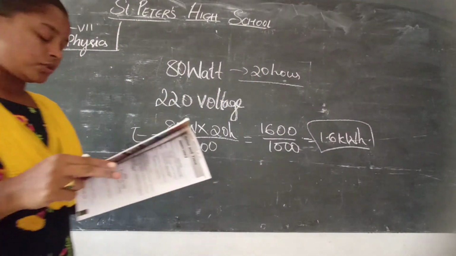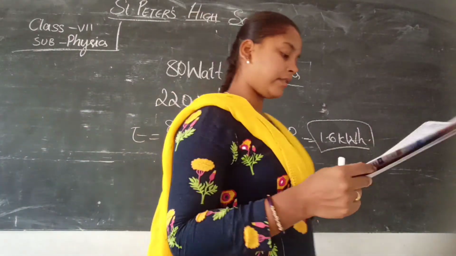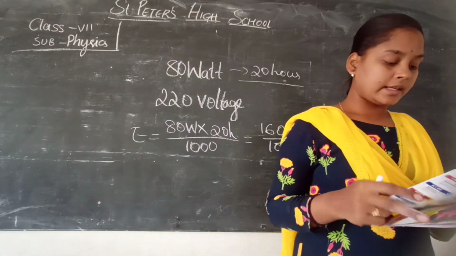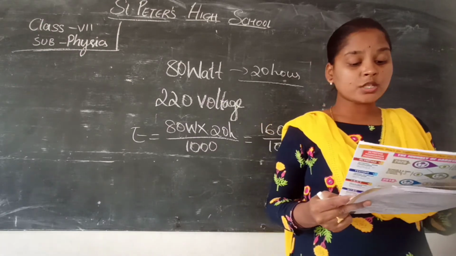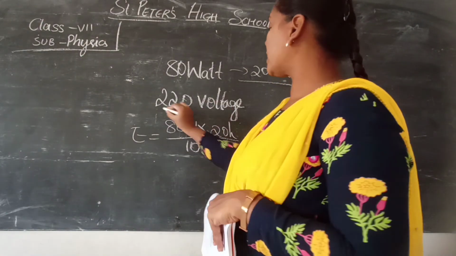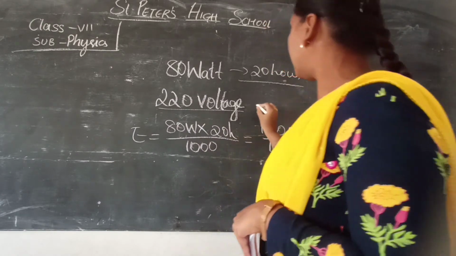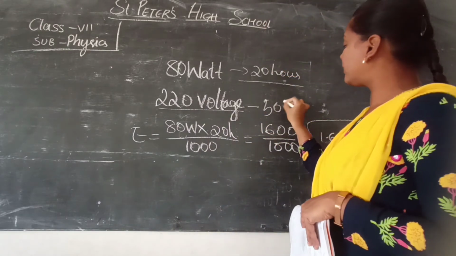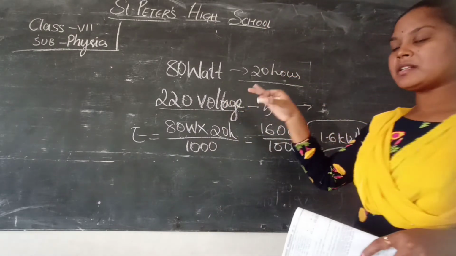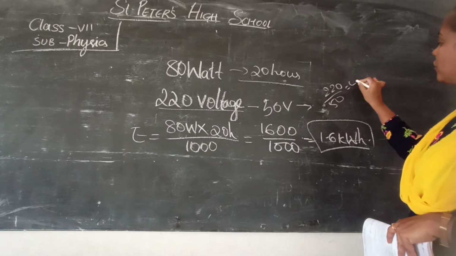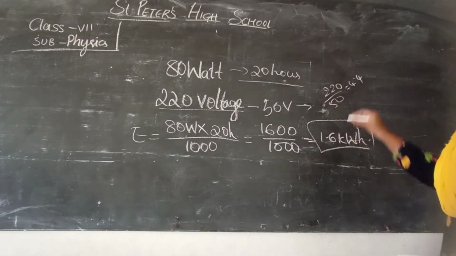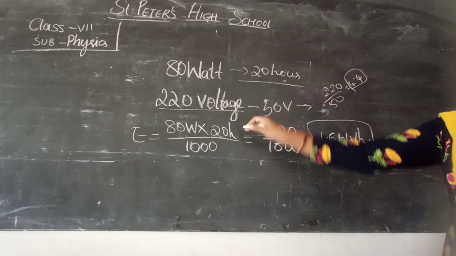Okay, so this is regarding the average voltage. Next, what is likely to happen if the voltage is dropped? That means the voltage is 220, no? And it is dropped to 50 volts. How many times has it dropped? 220 by 50 is 4.4. Okay, 4.4 times the voltage is dropped.